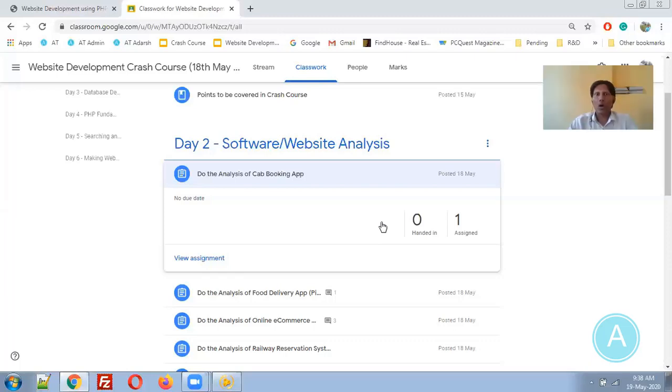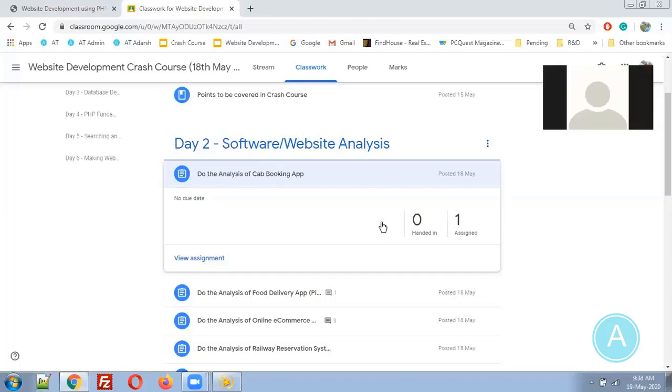Perfect. So basically the payment module is similar to the food delivery app. Yes, sir. In the food delivery app that was the payment module, and similar modules are in cab booking applications. The notification functionality in the food delivery application is the same in cab booking. So a few things are similar between the food delivery app and cab booking applications, and a few things are different. In food delivery applications, we choose restaurants and items. In cab booking, we select a cab. That is the only difference.